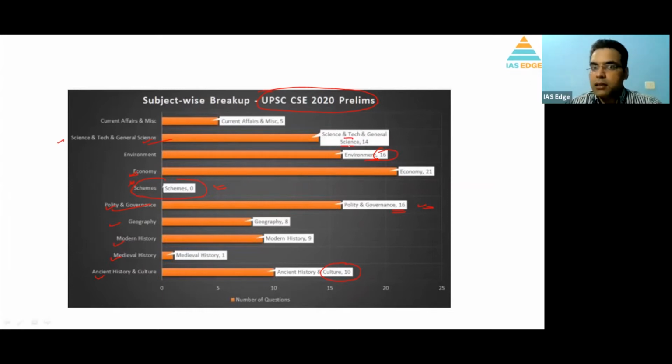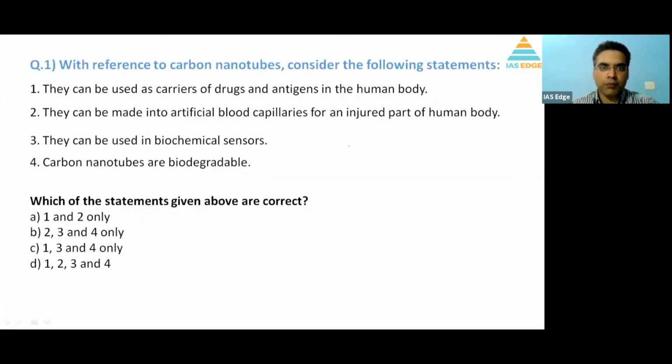In general, if you analyze the questions in terms of the level of toughness, compared to how many papers have happened in the past 2-3 years, I find this paper a little tough, one level above the previous one, and the cutoff would be around the same level, hopefully. So let's discuss. Let's start with question number 1.